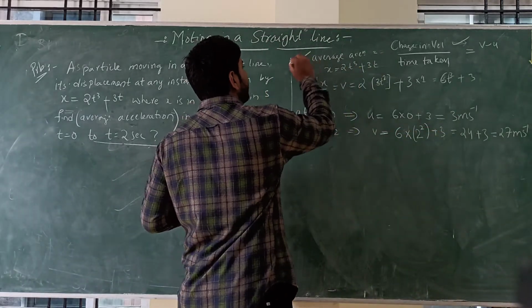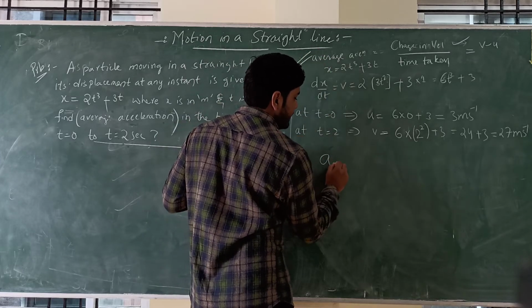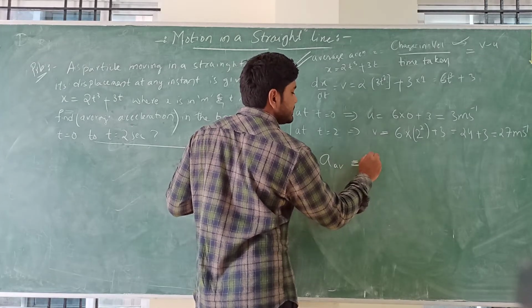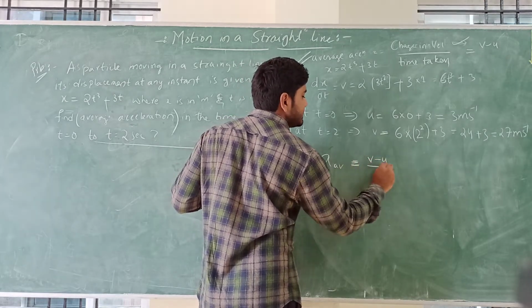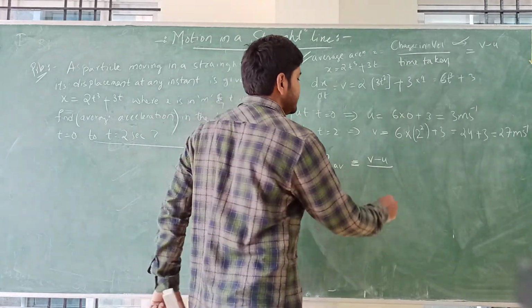And we have the formula for average acceleration. Average acceleration is equal to change in velocity, v minus u, divided by time. Time from 0 to 2 means 2 seconds.